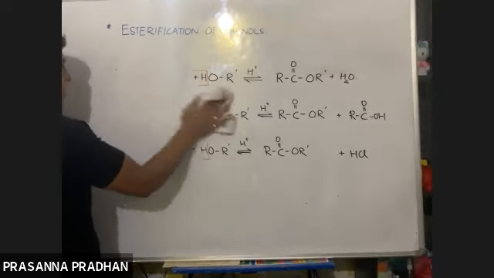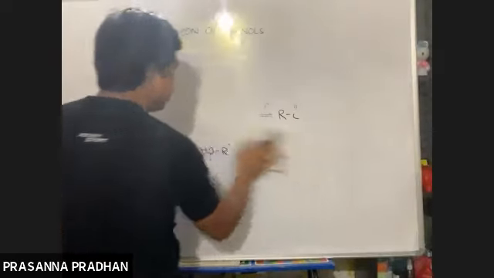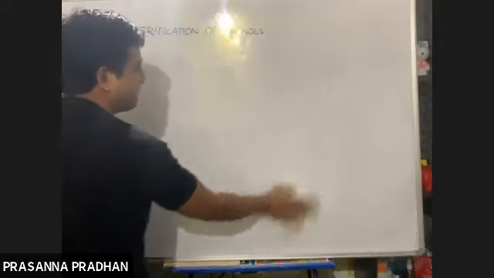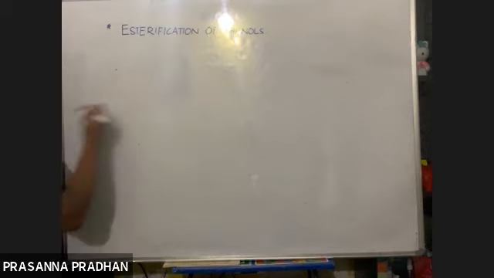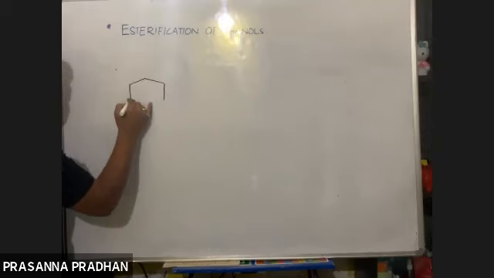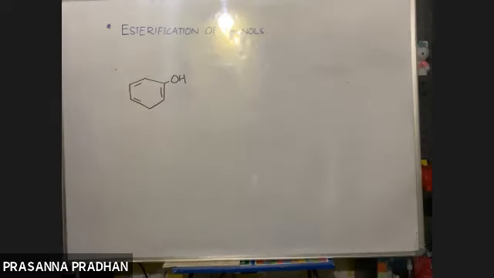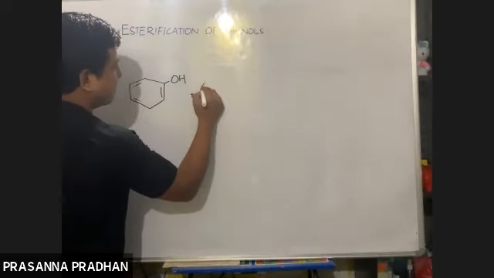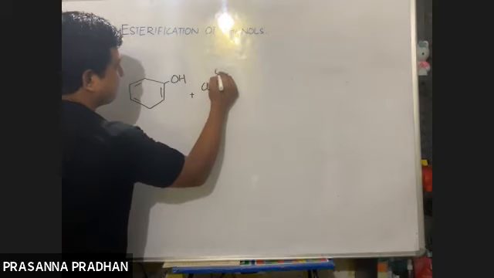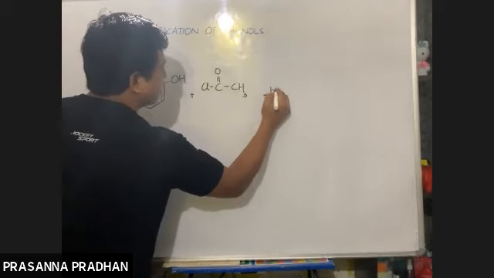Now you guys have become perfect. Now please predict the product and predict the IUPAC name as well. Now, what happens when phenol reacts with acetyl chloride? So I'm going to write it in such a way that the functional group faces each other, right? CH3COCl. Again, the reaction is reversible, H positive.